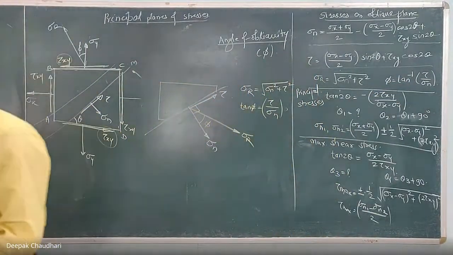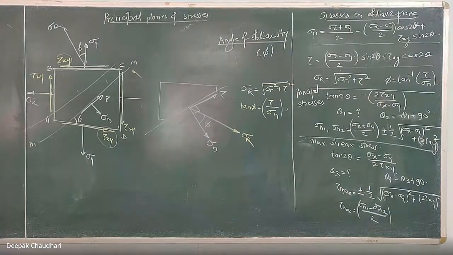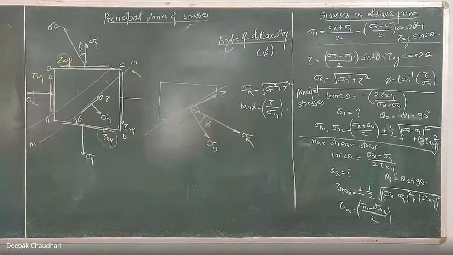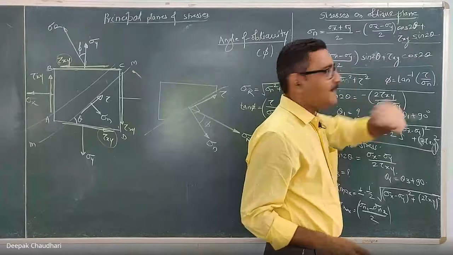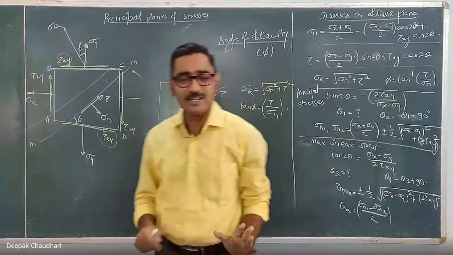Any doubt? Have you understood this concept? Still we have not touched the point about the principal planes and stresses. This is just an elementary part: how the normal and shear stresses are responsible for inducing stresses on an oblique plane. So we have calculated the stresses acting on an oblique plane only. The normal stress acting on an oblique plane is sigma x plus sigma y by 2 minus this formula, and the shear stress we can calculate by this formula.